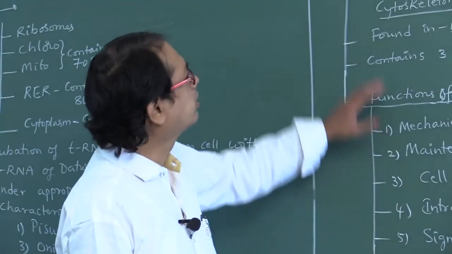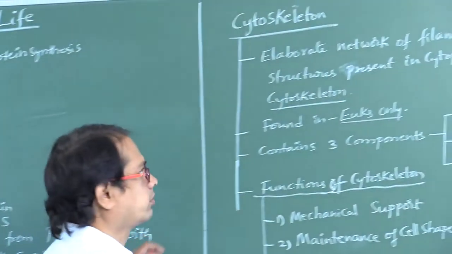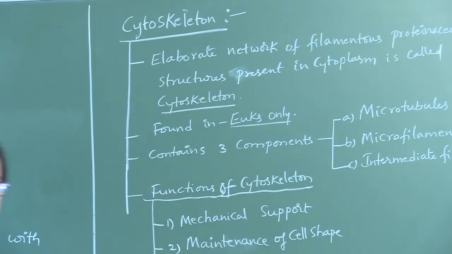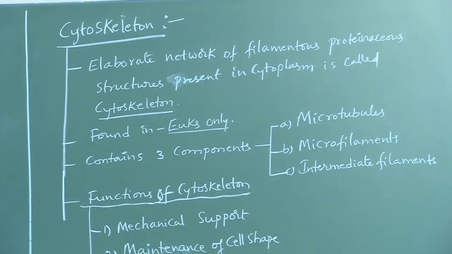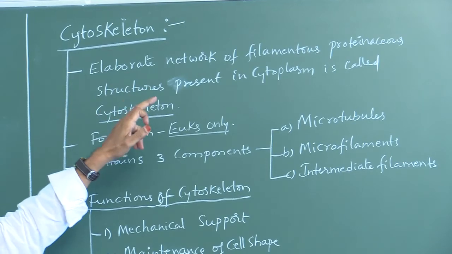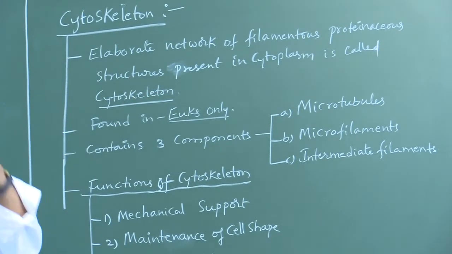Next one: cytoskeleton. What is it? Cytoskeleton is an elaborate network of filamentous proteinaceous structures.